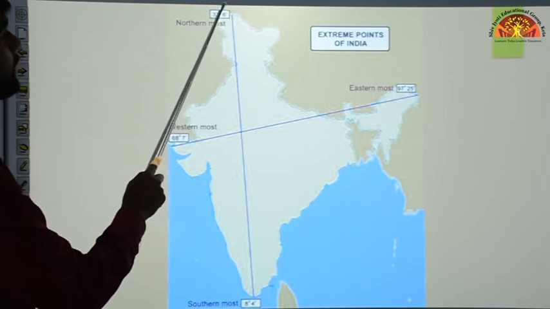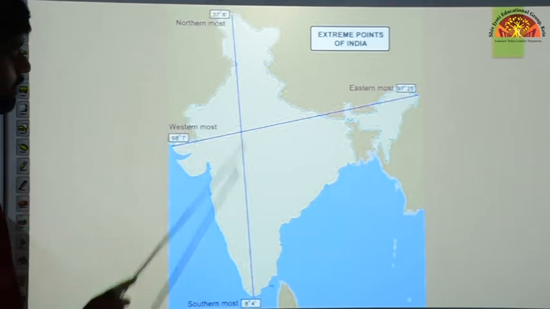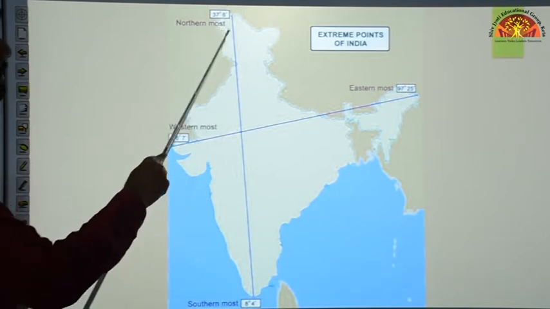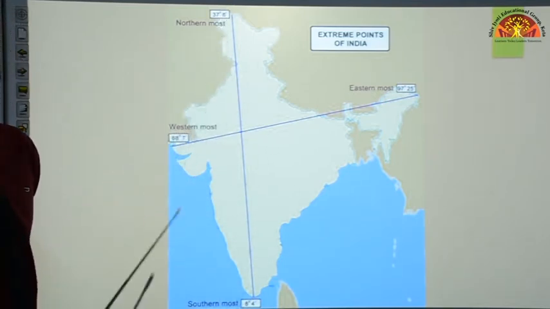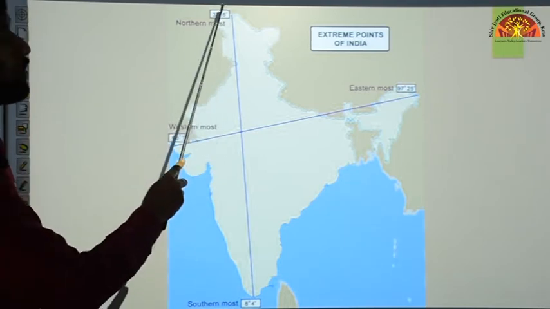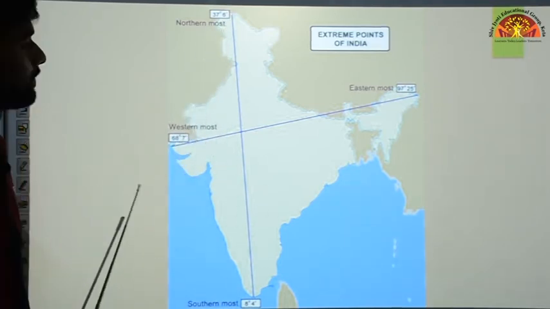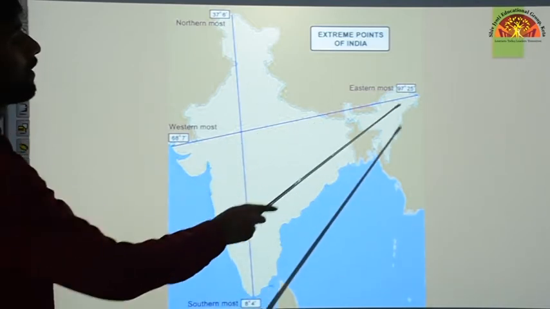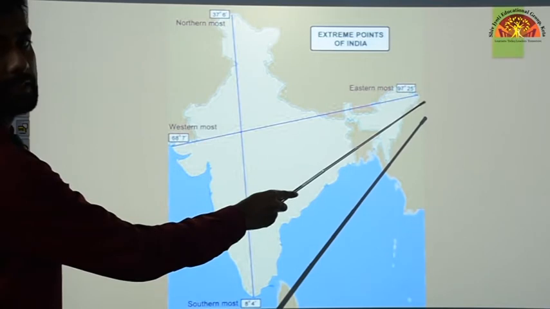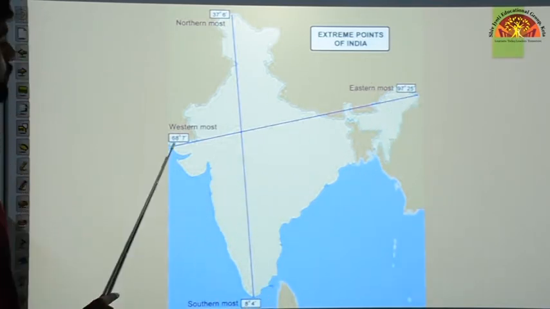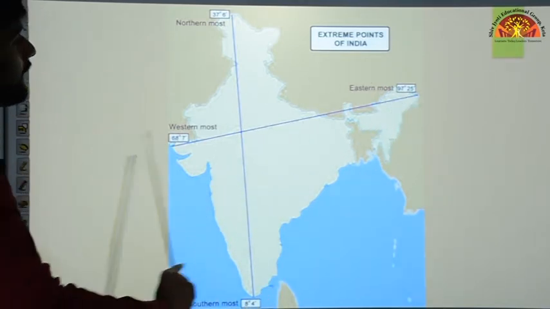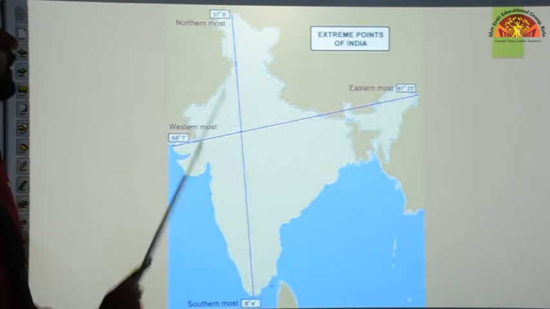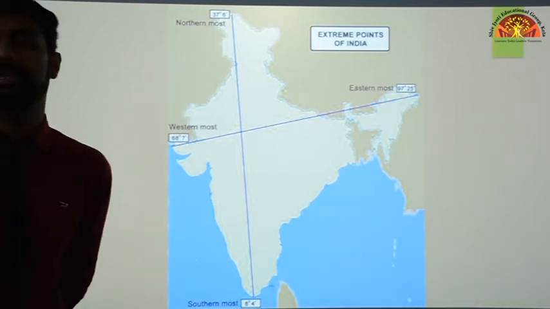Okay, the topmost point, which is the northernmost point, from there mark a line right to the southernmost point. Make a straight line all the way connecting these 2 points. This is your north-south extent of India. Then similarly you will mark the east and west points. Eastern point, mark it in Arunachal Pradesh here, and the western point in Gujarat here, and connect these two with your scale. So these are your eastern and western extent point and northern and southern extent point.